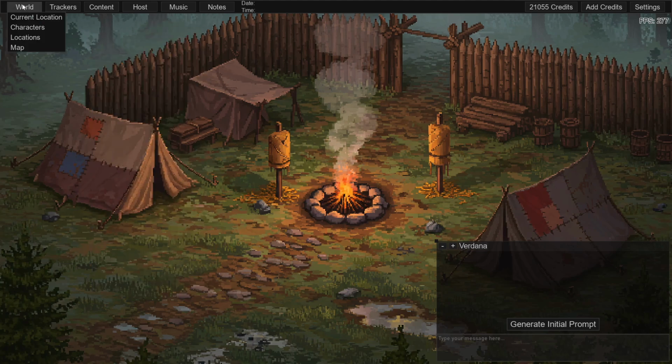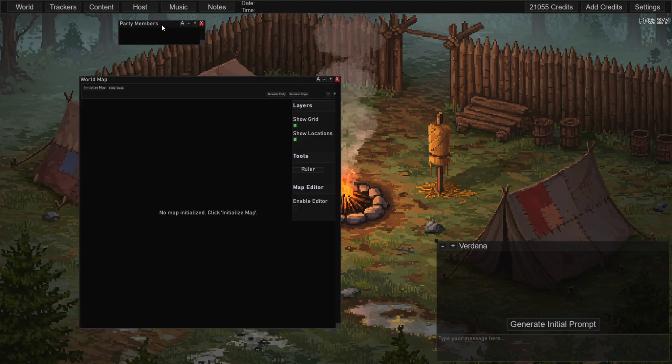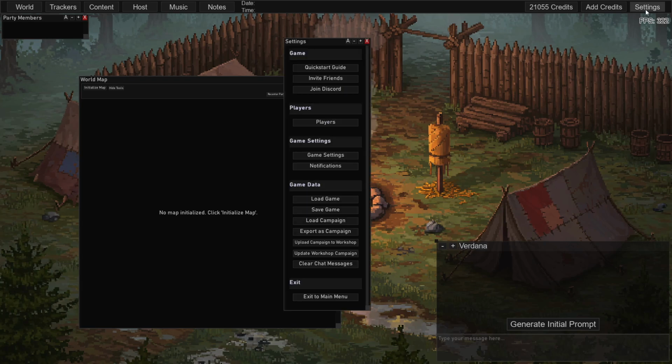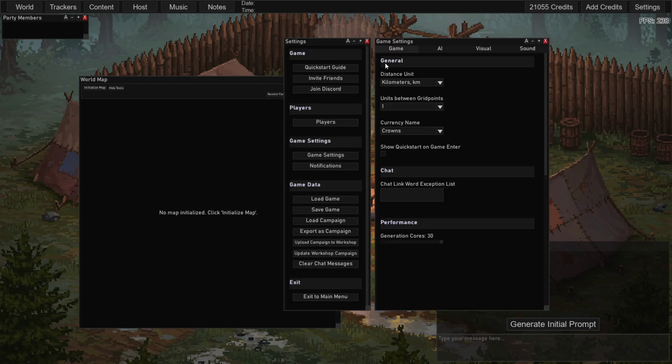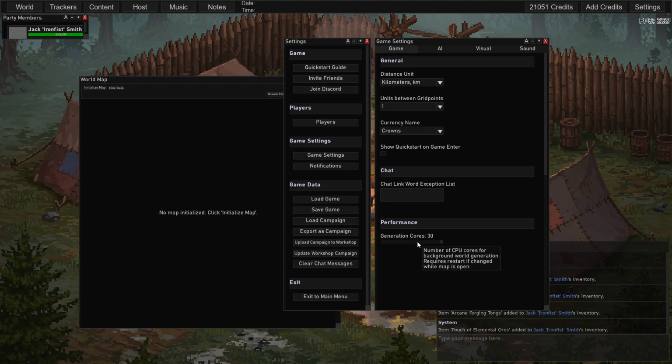Now we'll wait for him to be added to the party, and while that happens, I'm going to have us open the world map. So this is the first time I've shown the world map. Reminder for how fast it generates, which is the amount of cores it's using. You can adjust it in here. I'm going to put 20 cores.